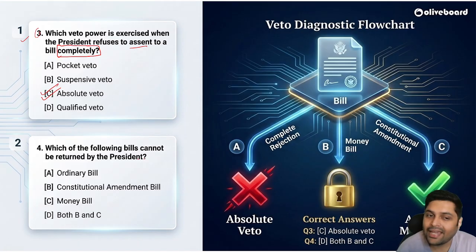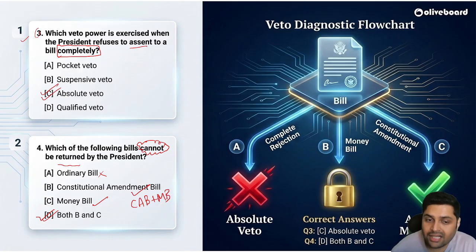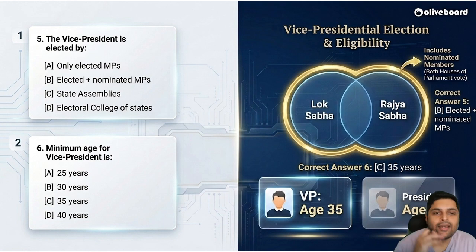Second question. Which of the following bills cannot be returned by the president? What do you think? Which are those bills? Is it an ordinary bill? No, sir. Constitutional amendment bill? Yes. Money bill? Yes. So both B and C. Always remember, president cannot return CAB and MB, Constitutional amendment bill and a money bill. Please remember this, super important. Let us go ahead.